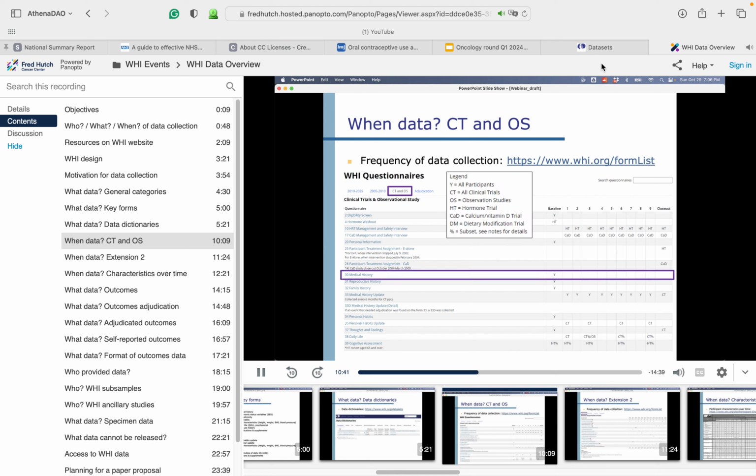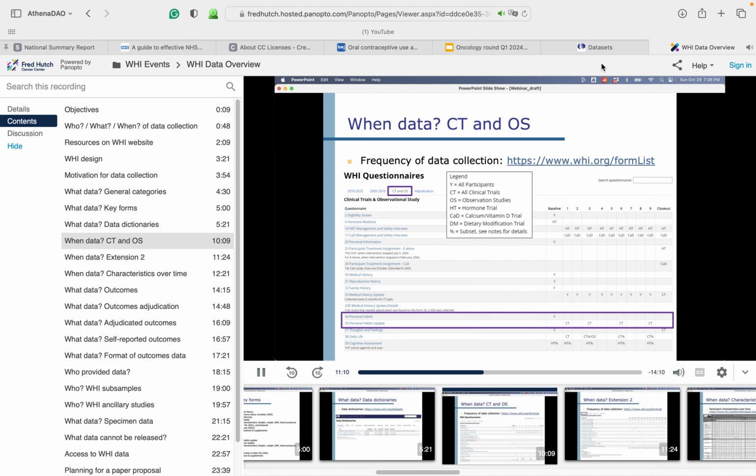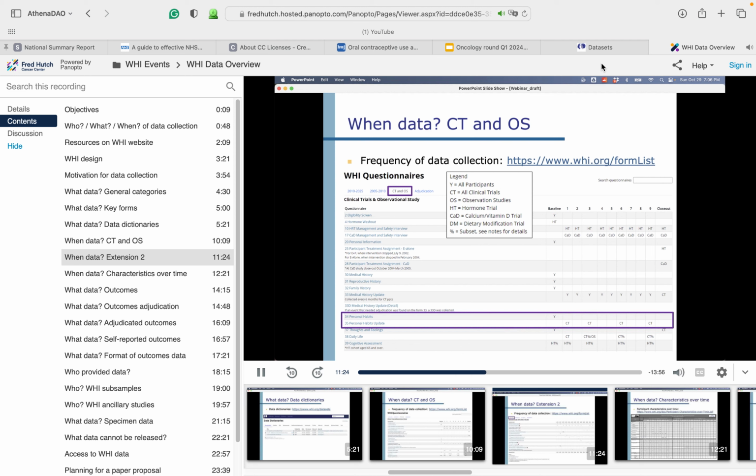For example, we see that Form 30, medical history, was collected on all WHI participants at baseline, whereas Form 33, which updates medical history, was collected on all participants annually during the 9 years of the original study. This note also specifies that in the clinical trial participants, the data was actually collected every 6 months and again at closeout. Considering data on personal habits, Form 34 was collected initially on everyone at baseline, and then further data was collected using Form 35 only on clinical trial participants in years 1, 3, 6, and 9.